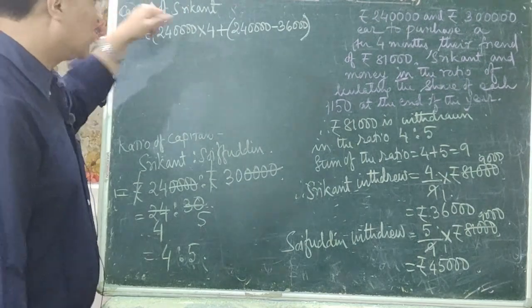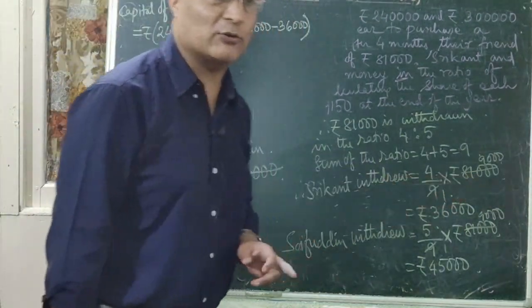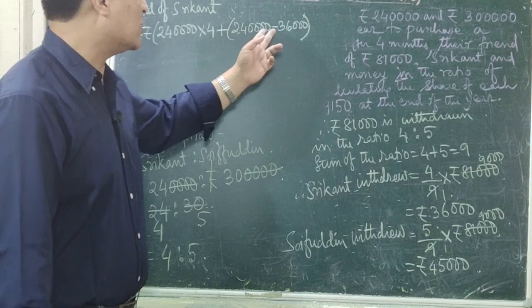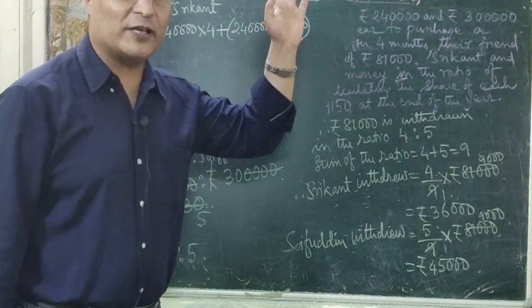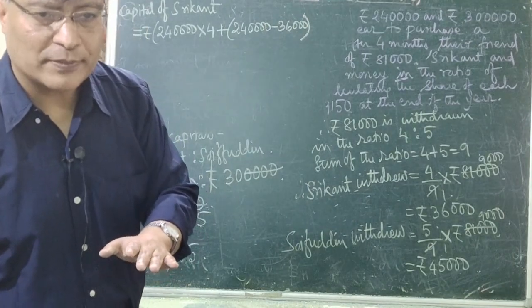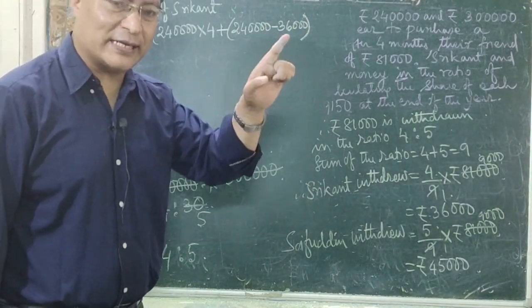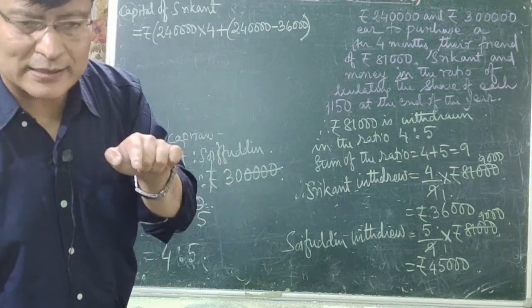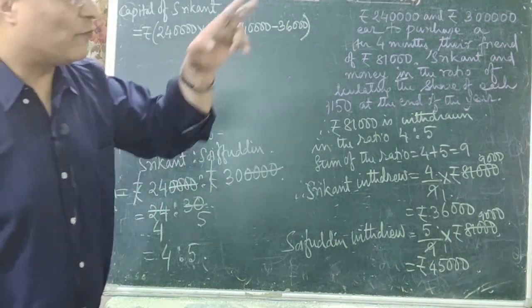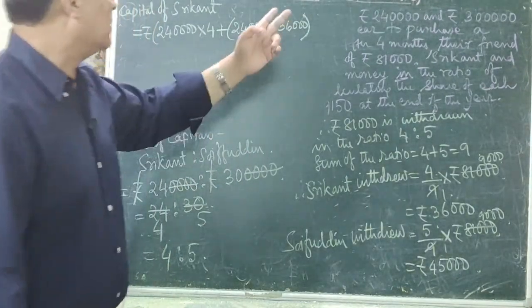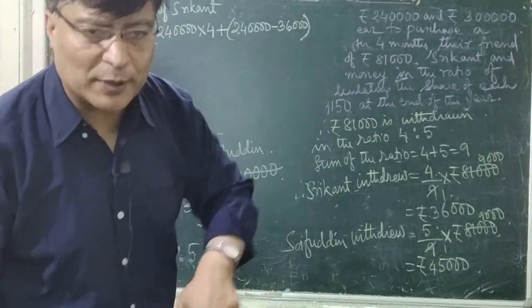After that, Srikanth has withdrawn rupees 36,000. So it is 2,40,000 minus 36,000. Now this remainder is kept fixed for another 8 months, isn't it? That is 12 minus 4, because the beginning of the year means the month of January. So up to December, from April to December, this remainder is kept fixed for how many months?